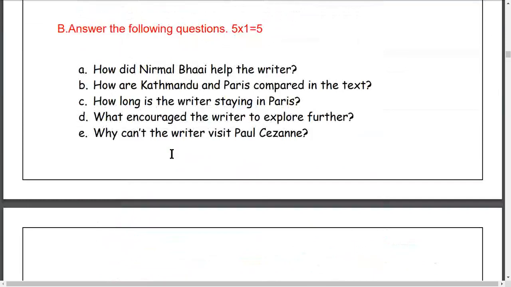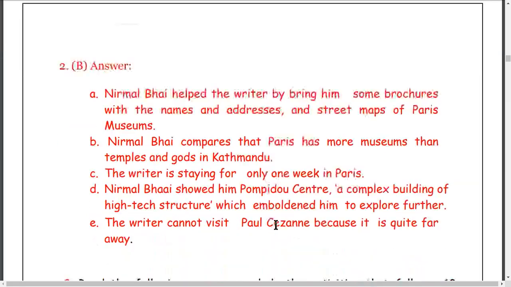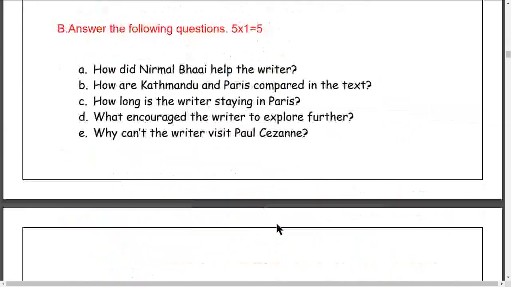Question number B is here: How are Kathmandu and Paris compared in the text? There are two things here, they are compared. How are they compared? Generally, who compares? Nirmal Bhai compares. Nirmal Bhai in Paris compares that Paris has more museums than Kathmandu has temples and gods. Yes, in comparison, in Paris there are museums, and in Kathmandu there are gods and temples. It means Nirmal Bhai compares it. Question number C.